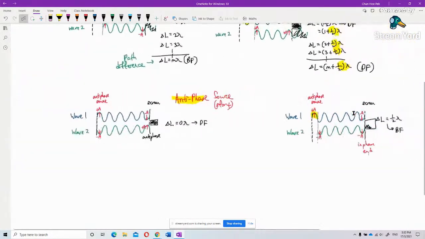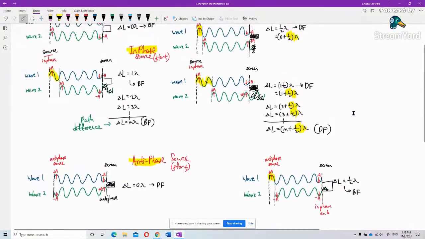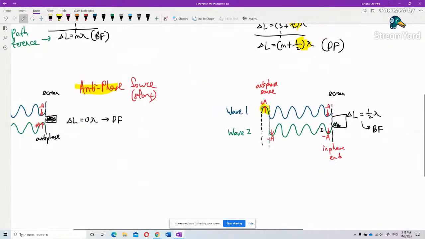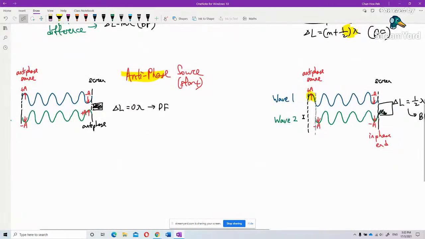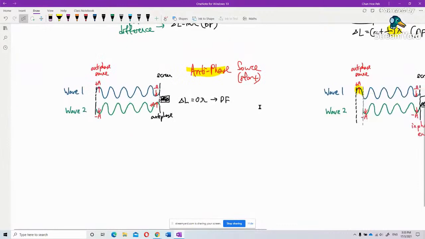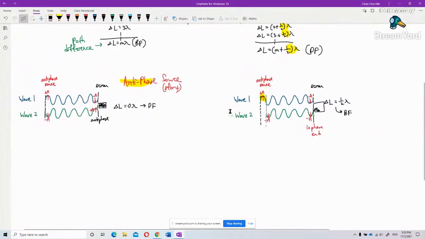So you can see the pattern already. I don't need to draw everything. Later on, if I move another one wavelength, and move another half lambda, what does it become? You can see the pattern already.